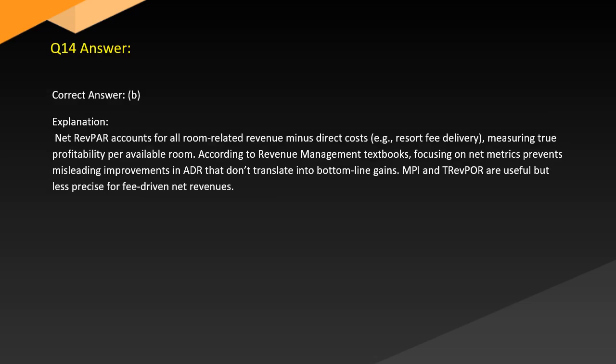Answer. Correct answer, B. Explanation. Net RevPAR accounts for all room-related revenue minus direct costs, e.g. resort fee delivery, measuring true profitability per available room. According to revenue management textbooks, focusing on net metrics prevents misleading improvements in ADR that don't translate into bottom-line gains. MPI and TRevPOR are useful but less precise for fee-driven net revenues.